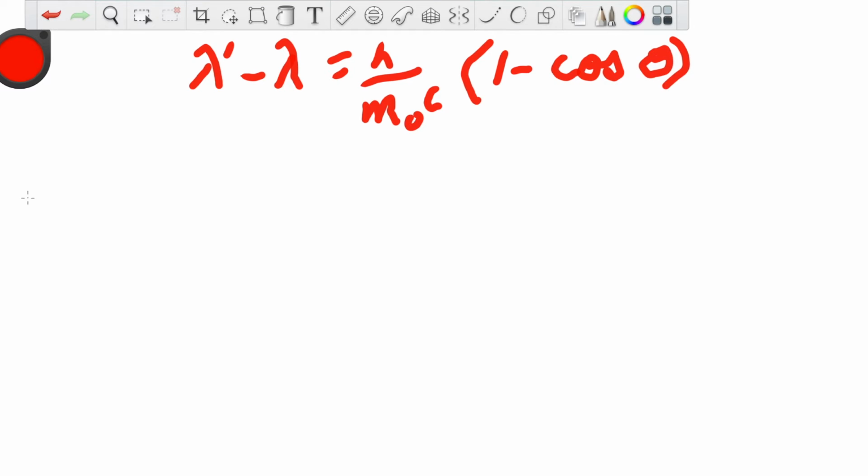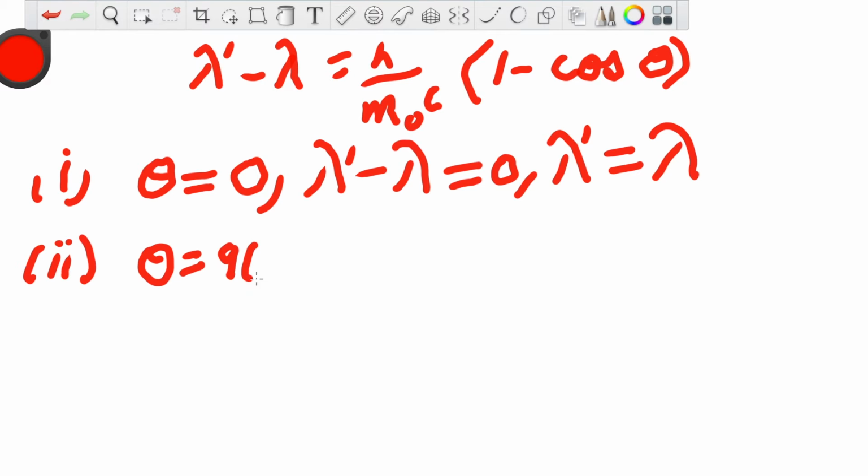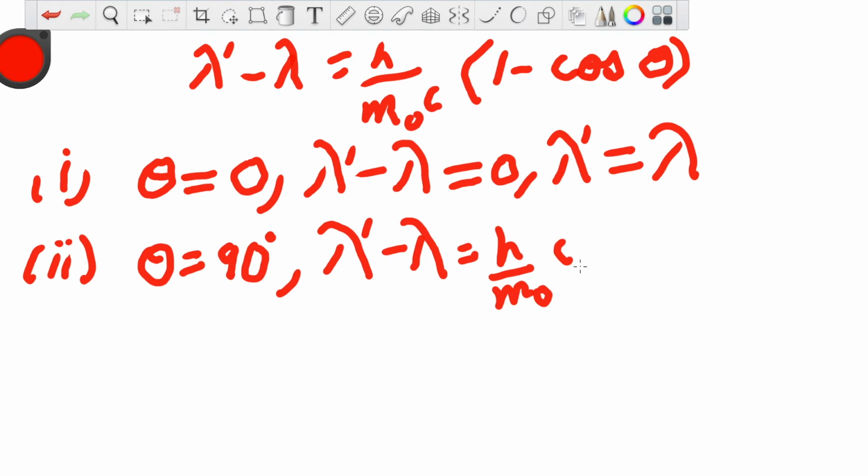First case, when theta is equal to 0. It means no scattering of radiation takes place, hence there is no change in the wavelength of radiation, which is the case of unmodified scattering. Second case, when the scattering angle is equal to 90 degrees, then lambda dash minus lambda is equal to h upon m naught c.